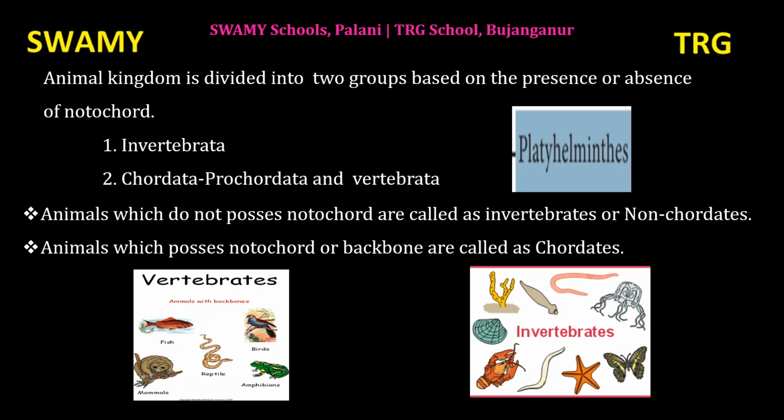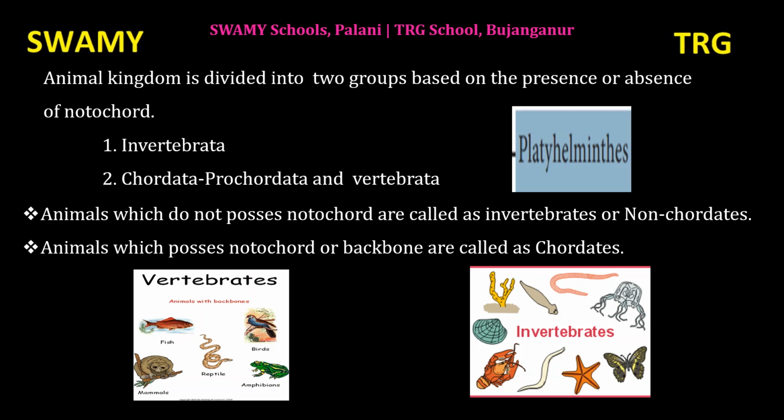They are asymmetrical, with no coelomic fluid or coelomic cavity, so they are acoelomates. They are in a different phylum called Porifera, the pore bearers. Then the next phylum, Coelenterata. They have radial symmetry and tissue grade of organization, diploblastic. So they are in phylum Coelenterata.